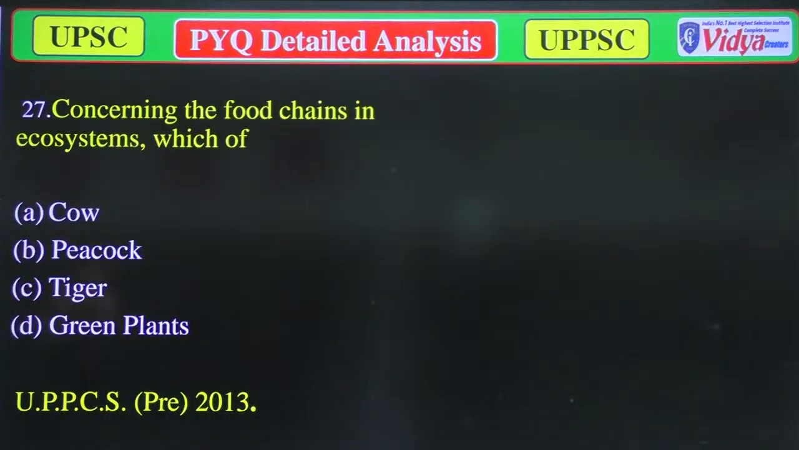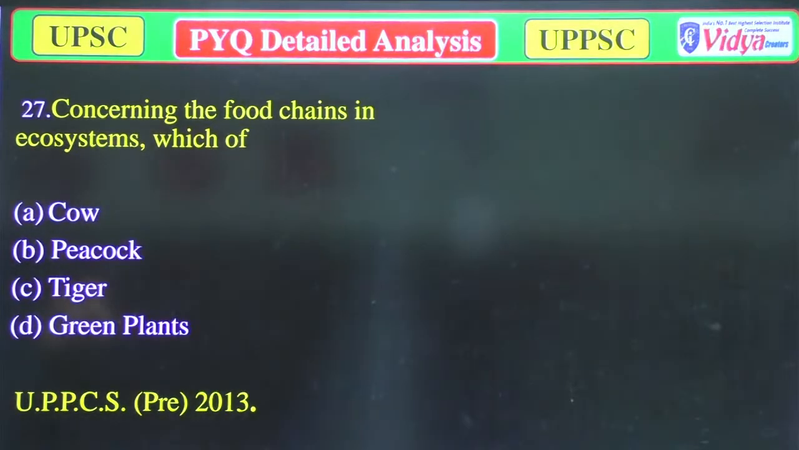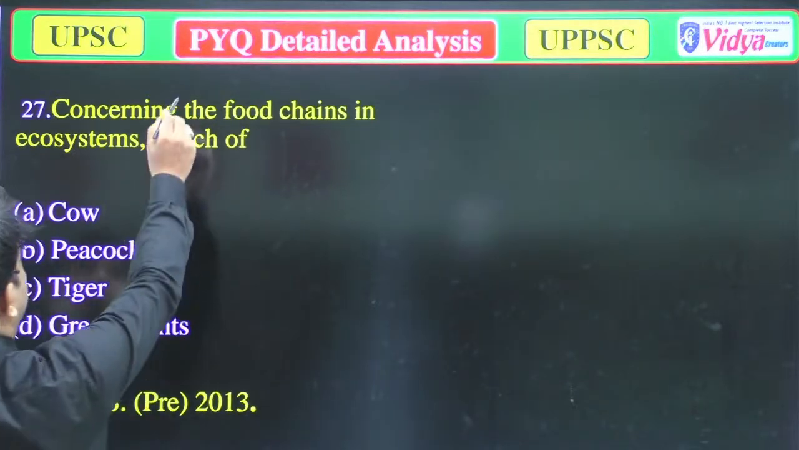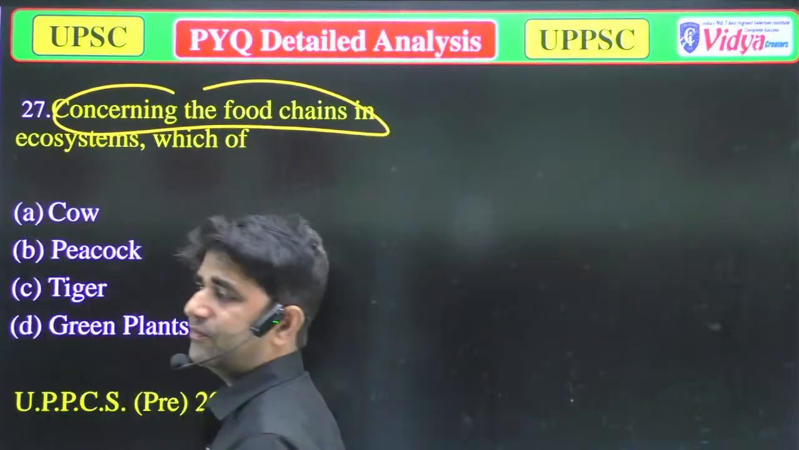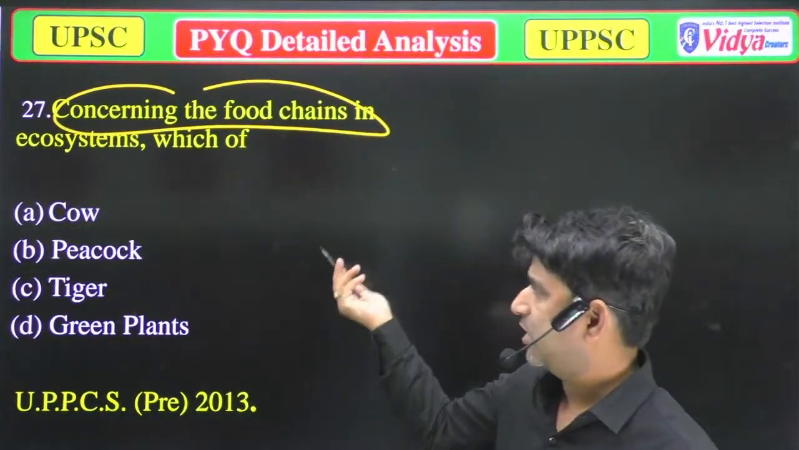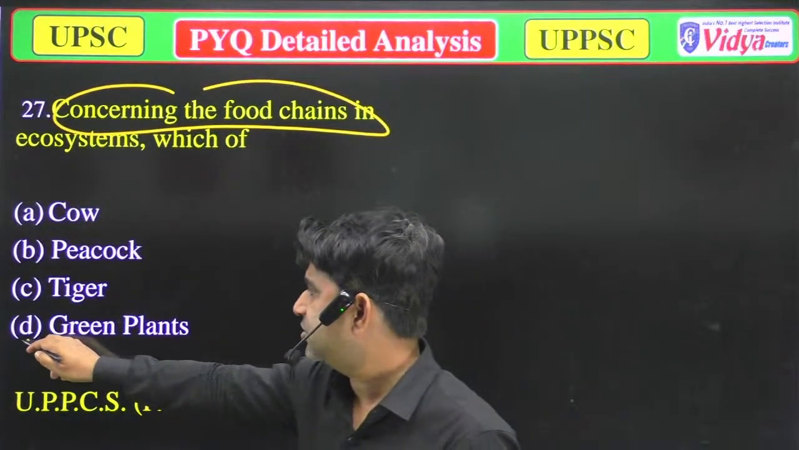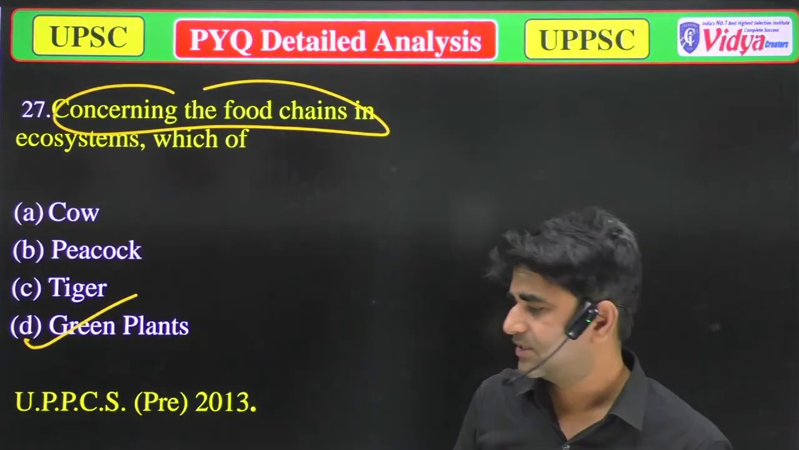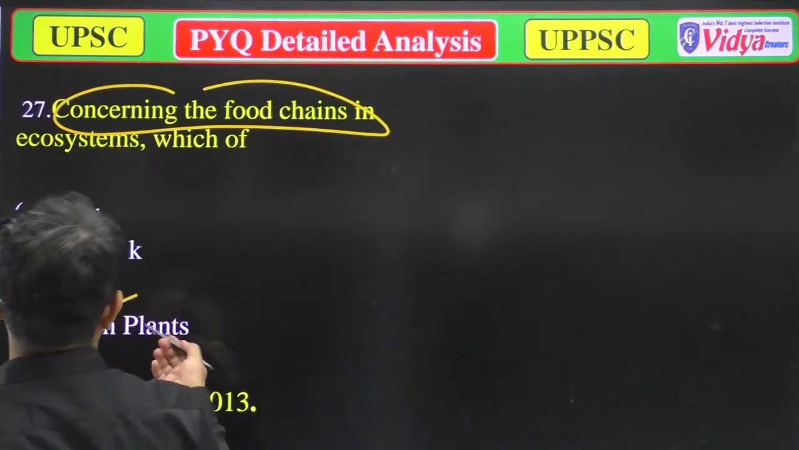Our next question is, concerning the food chain in an ecosystem, which of? Concerning the food chain means which is the main component of a food chain in an ecosystem. As you know, plants are the main, or you can say the starting, link of an ecosystem, because